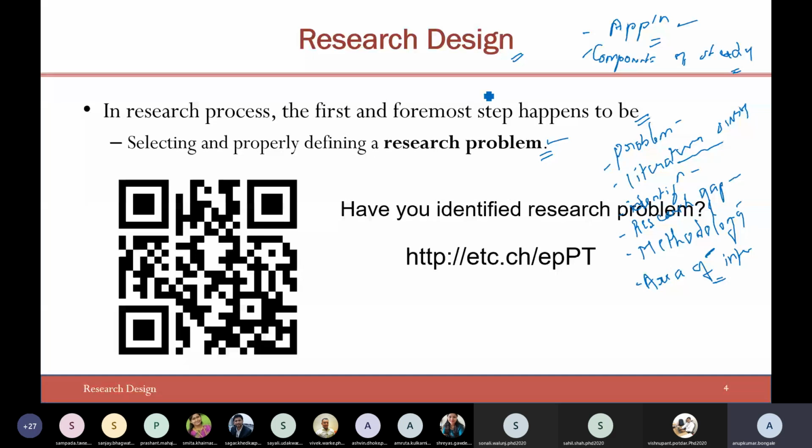Let me give you a poll. If you have a QR code scanner with you, or else you can simply type this link, or I'll put this on the chat window so that all of you can access it. It is a poll. The question is, have you identified your research problem or not? I just wanted to know from each one of you.